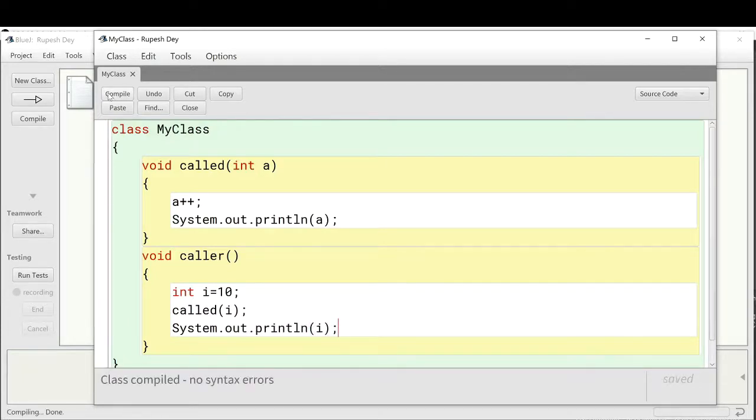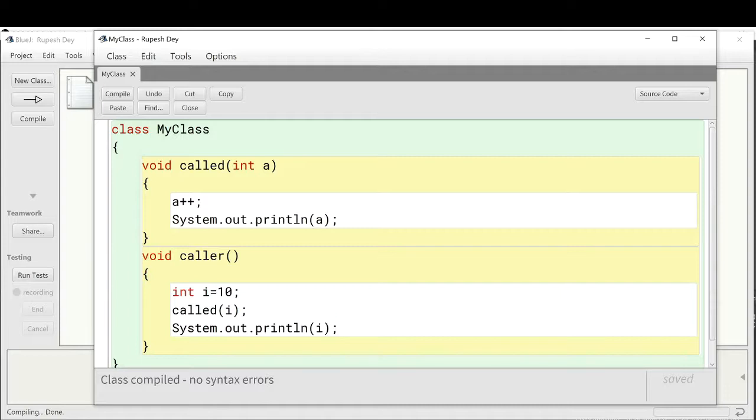So compile this program, no syntax error. Now when I create an object of this class, using the object I can call either this called method or caller method. I will call this caller method. So when I call this caller method, in caller method one i variable will be created with initial value 10. Then this called method will be called from this caller method with i's value 10, which will be copied to this a variable.